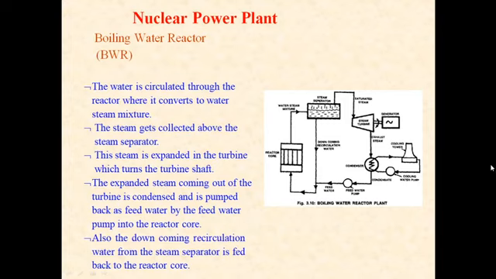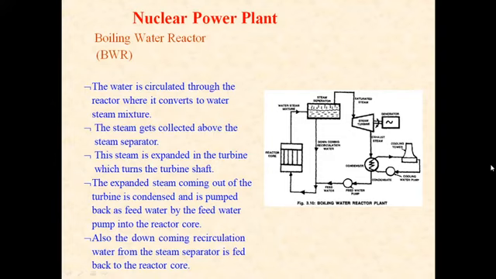In a boiling water reactor, the coolant is in direct contact with the heat producing nuclear fuel, and it boils in the same compartment in which the fuel is located. Remember, the coolant is in direct contact with the heat producing nuclear fuel and boils in the same compartment in which the fuel is located. The reactor pressure is maintained at 70 bar as water and vapor coexist in the core. A boiling water reactor produces steam at about 285 degrees Celsius.